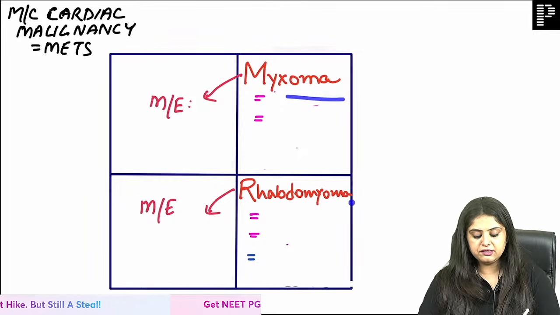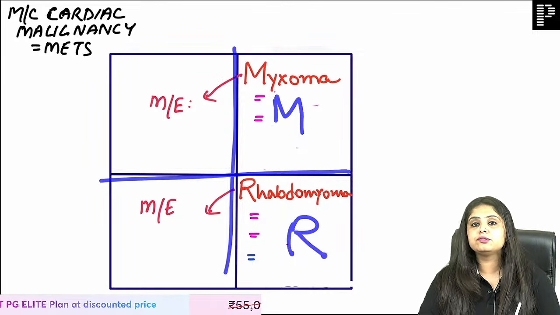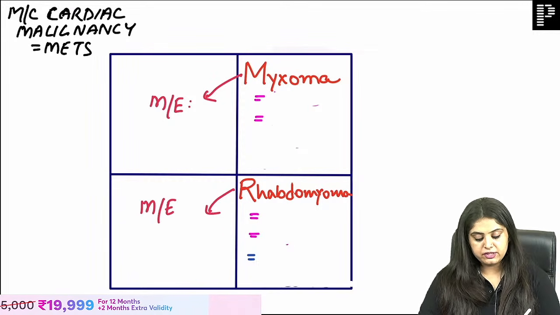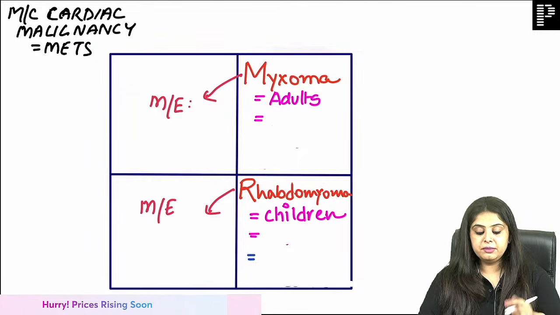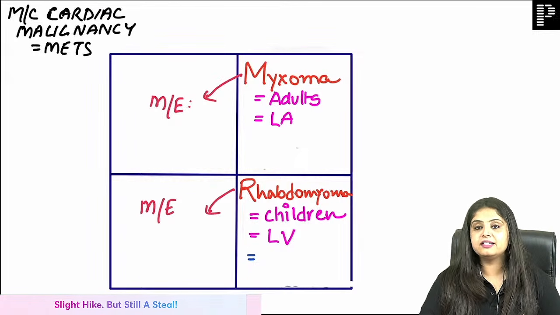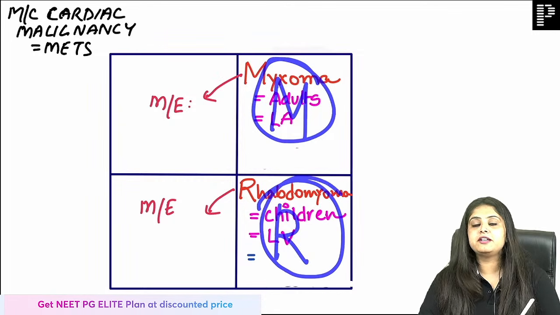In the heart, I can see mostly benign tumors, and we always used to write it as Mr. Mr. used to tell me that myxoma is above, so that's occurring at an older age, in adults. Rhabdomyoma is below, so it occurs in children. Myxoma is above, so that is in the left atrium. Rhabdomyoma is below, so that is in the left ventricle. Hence, we always write it: left atrium, left ventricle.